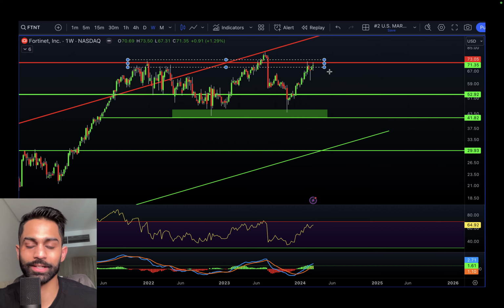So this is another stock that has been rallying higher. We had our fair value in the 40s, and since then it has recovered really well and done incredibly well, pushing back up to $73, $74. RSI also approaching those overbought levels at 64, 65.